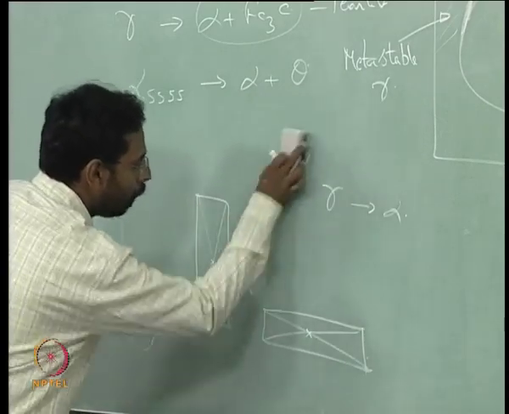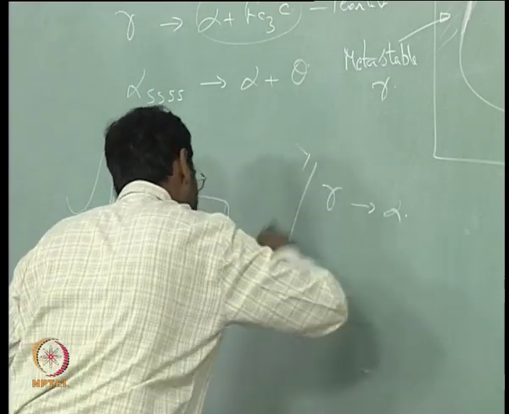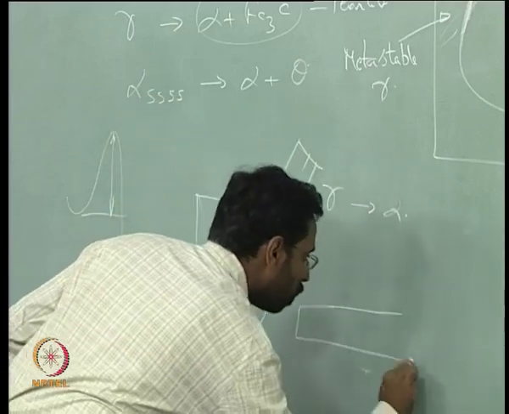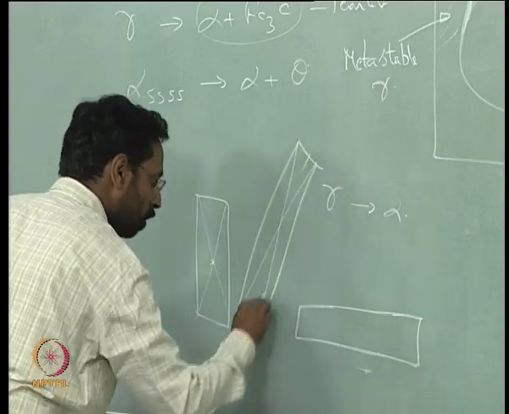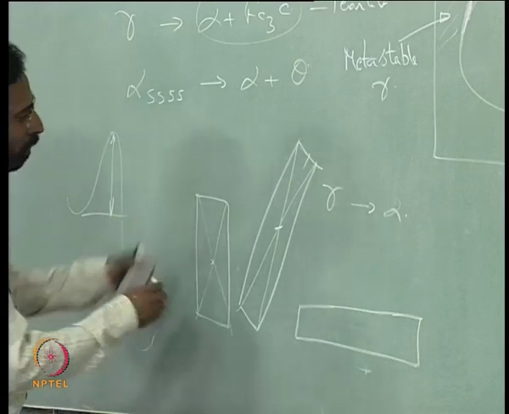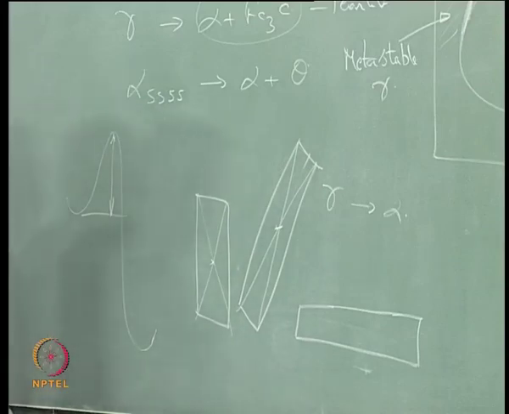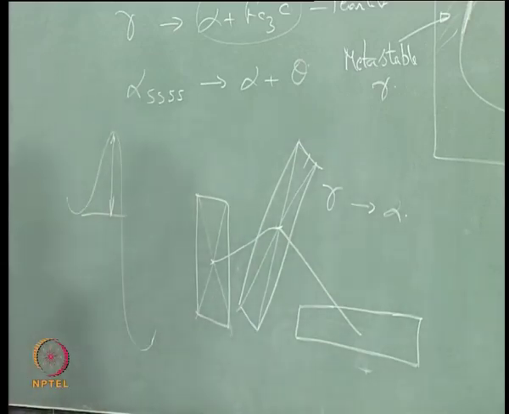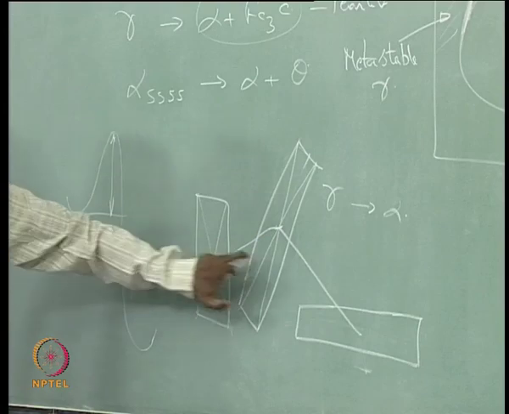Or possibly if I put it on the same base, and then finally goes to this. So here if I join these two, you come to a slightly higher level. So the CG, which is obtained by joining the two diagonals, is at a higher level. So it goes like that and then comes like this. So it is at a higher energy state here when compared to this, and this is what we call unstable,